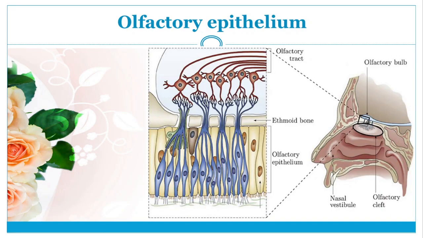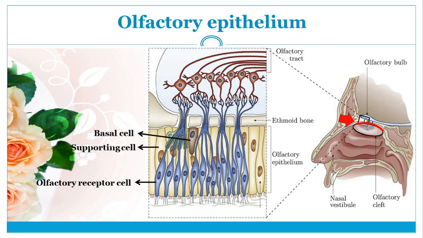Olfactory receptor cells are located in the olfactory epithelium that lines the dorsal portion of the nasal cavities and the nearby regions. Here you see the enlarged picture of the olfactory epithelium. The olfactory epithelium is formed of three types of cells: olfactory receptor cells, supporting cells, and basal cells.